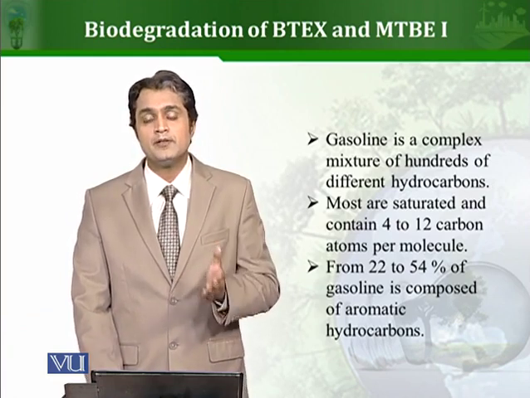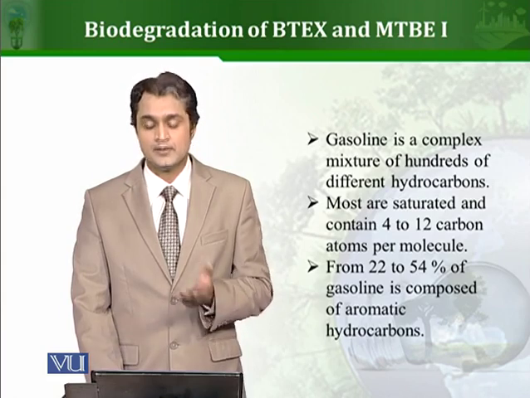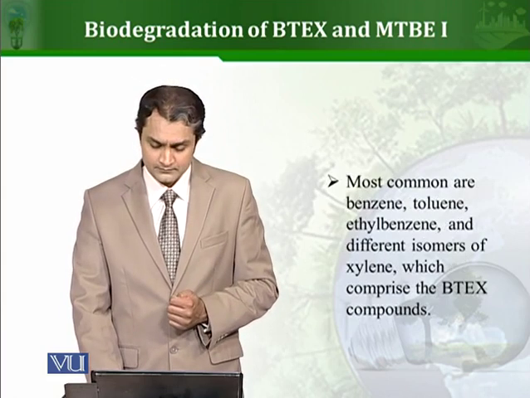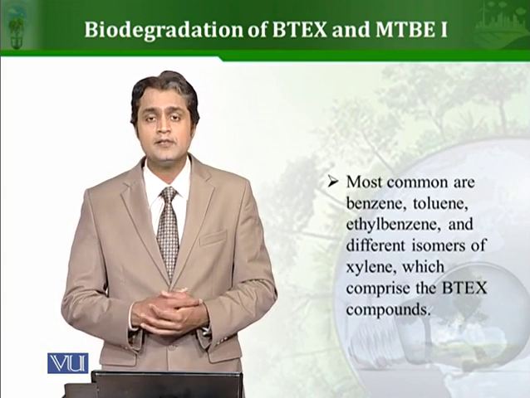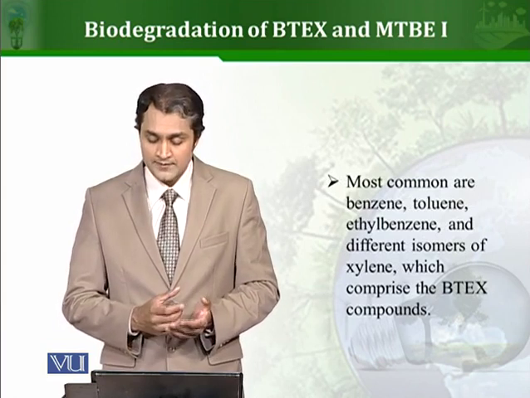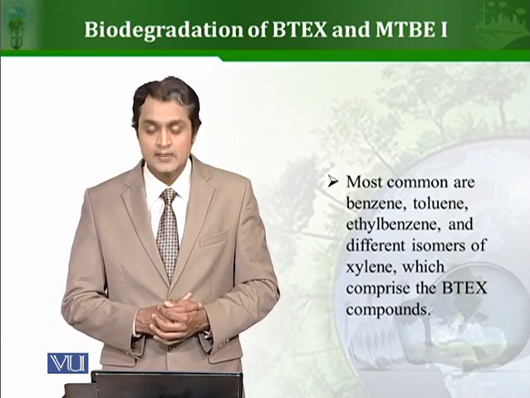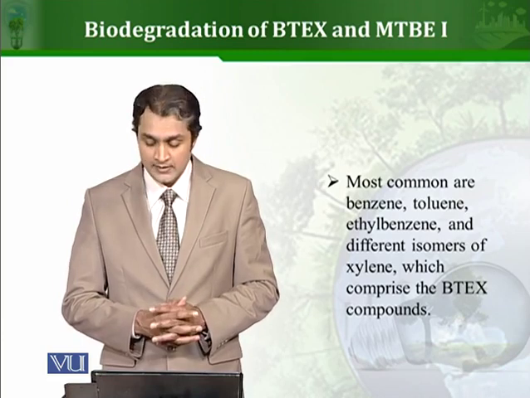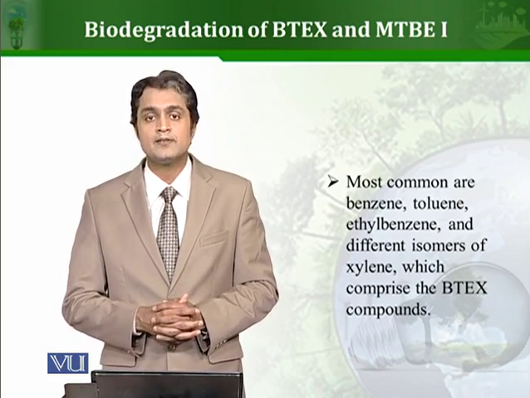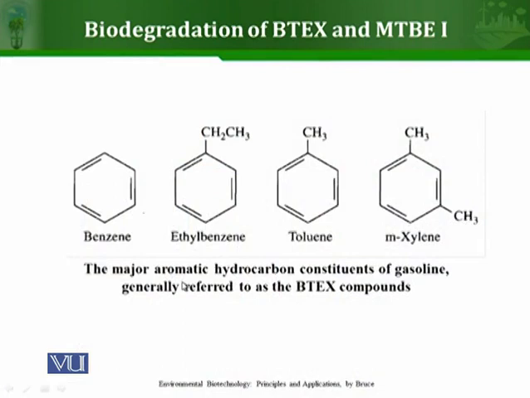If you talk about different types of complex hydrocarbons, the proportion will be different. Now in the case of gasoline, the most common are benzene, toluene, ethyl benzene, and different isomers of xylene. Collectively these are called BTEX. These are the structures of benzene, ethyl benzene, toluene, and m-xylene. Collectively these constitute BTEX, and these are known as BTEX compounds.